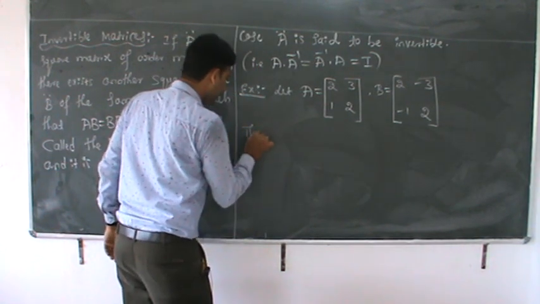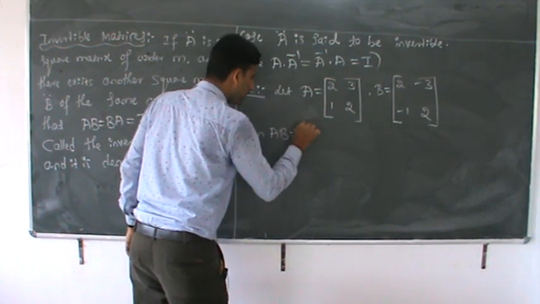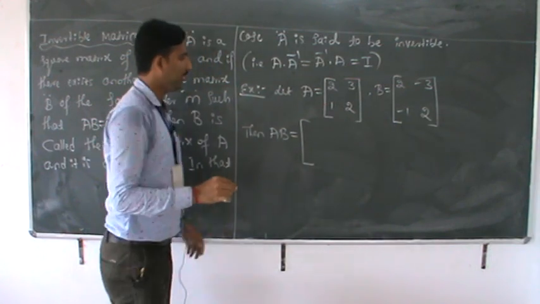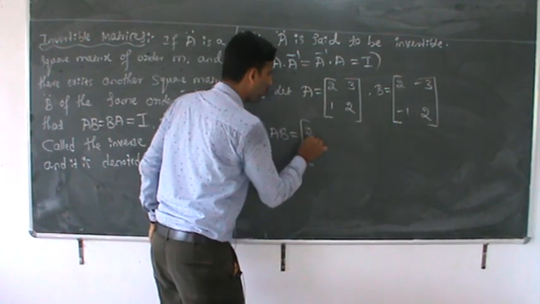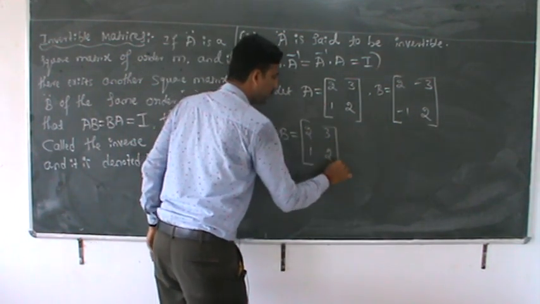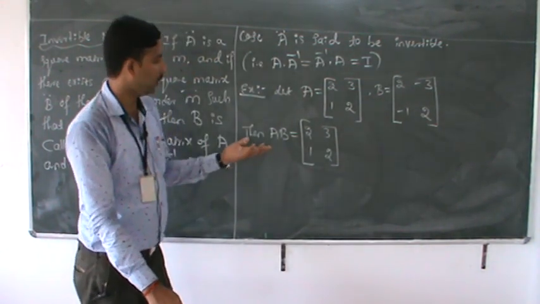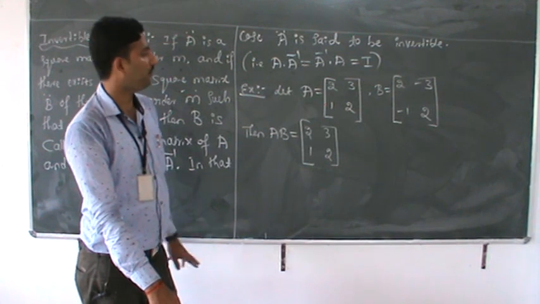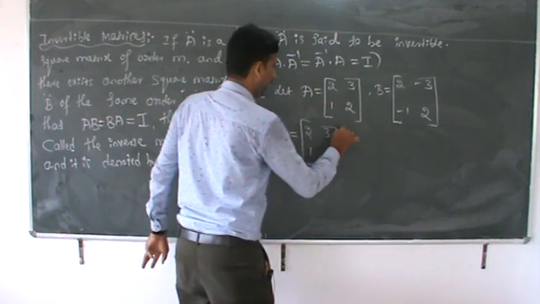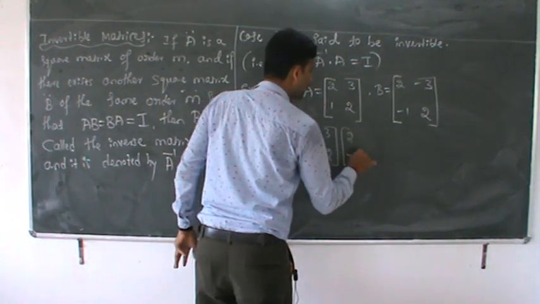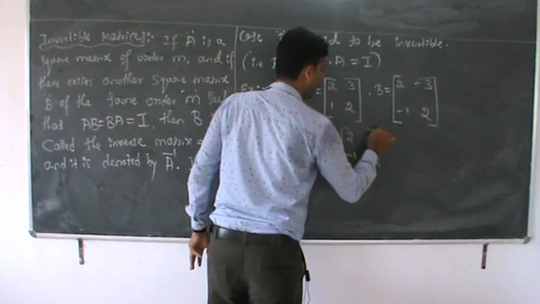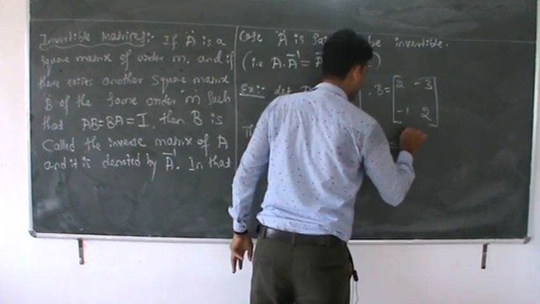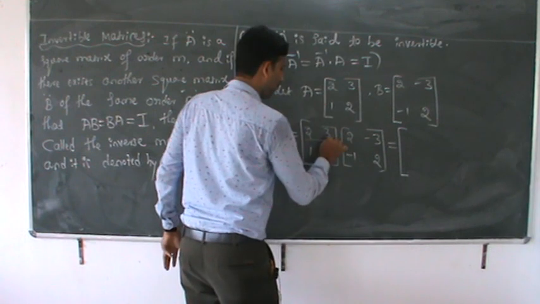Then AB is equal to [[2, 3], [1, 2]] times [[2, -3], [-1, 2]]. Observe here, AB is a matrix which is not a zero matrix. It is of a definite order, that is square order, correct.